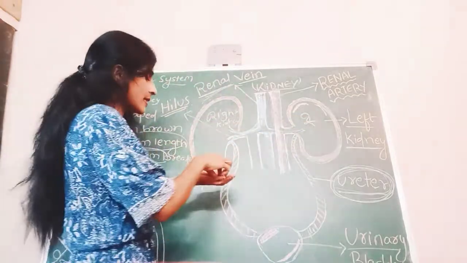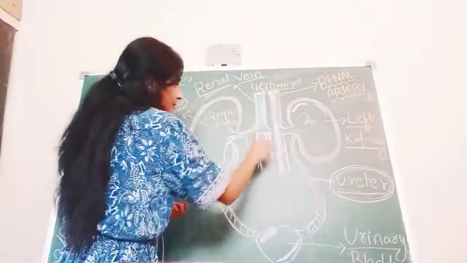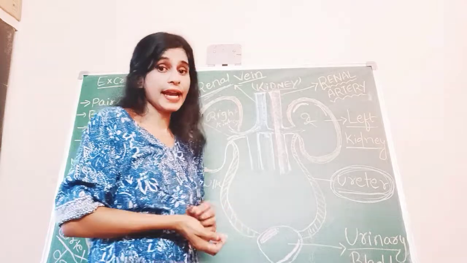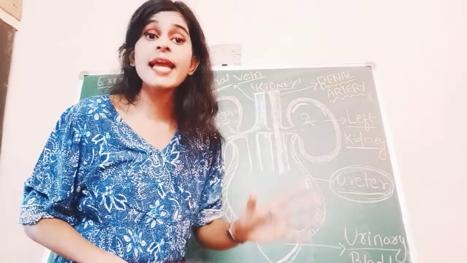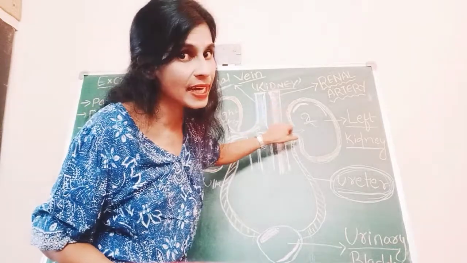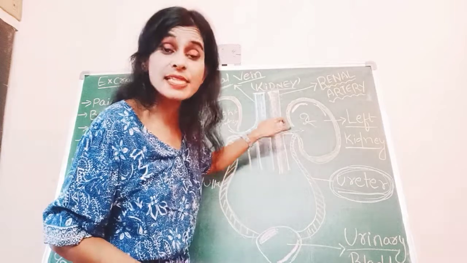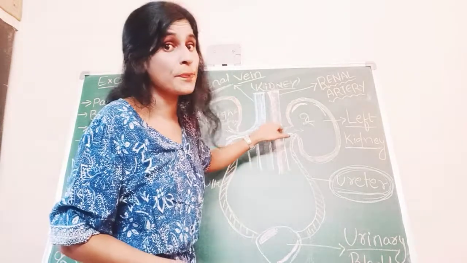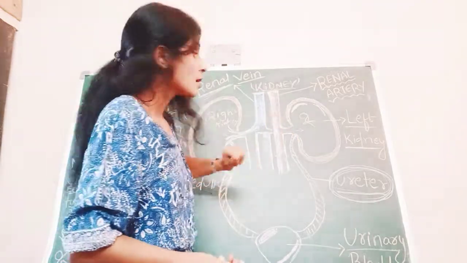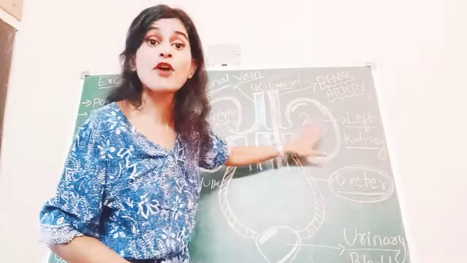And here you can see the blue colored one. It is called the renal vein. This pink colored one is called the renal artery. Why renal artery? Because we are talking about the kidney. And this renal artery brings the impure blood, which contains urea, uric acid, ammonia, all the waste, to the kidney for filtration.